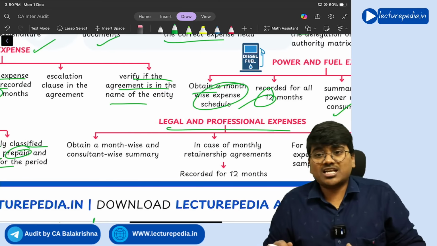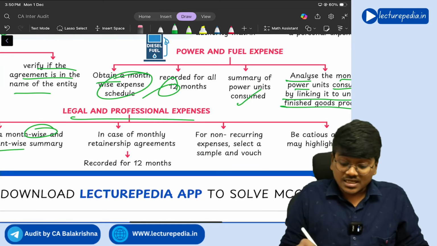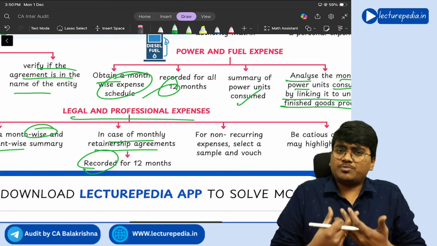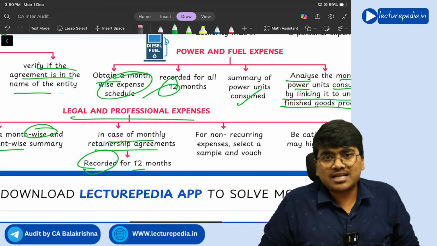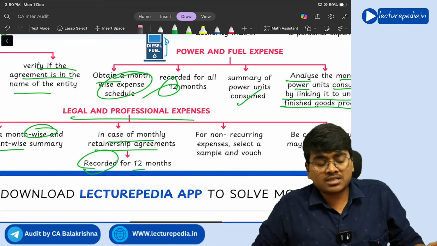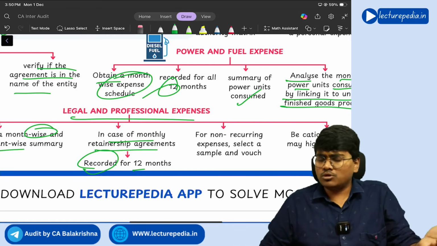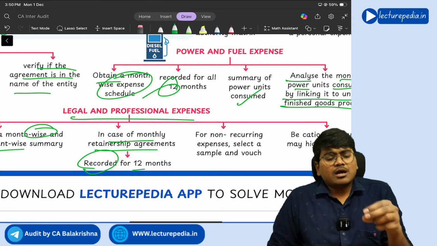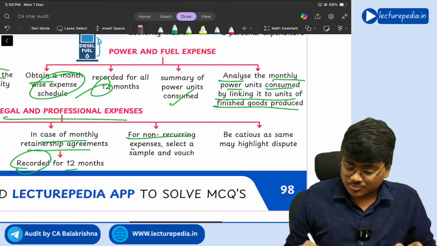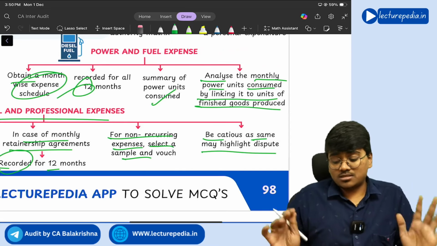Next, legal and professional expenses. Obtain a month-wise and consultant-wise summary. In case of a monthly retainership agreement, ensure that this expenditure is recorded for all the 12 months. Monthly retainership means generally some companies retain the professionals with them only, so that whatever issue comes to the entity, that will be handled by that professional only. Mostly entities will retain lawyers like this by paying a retainership fee. Understand? For non-recurring expenses, select a sample and vouch those samples. Be cautious as same may highlight a dispute.